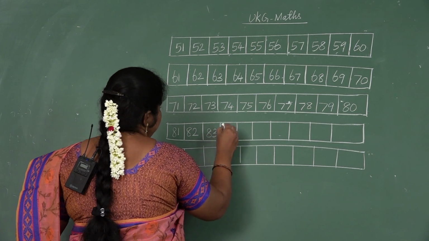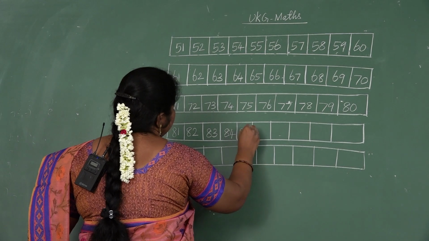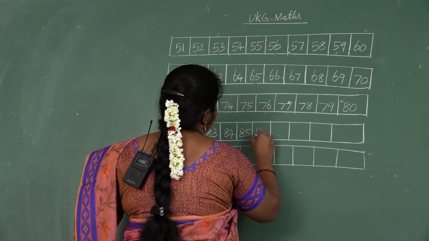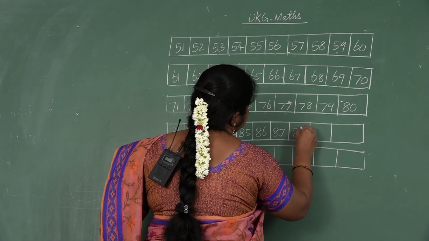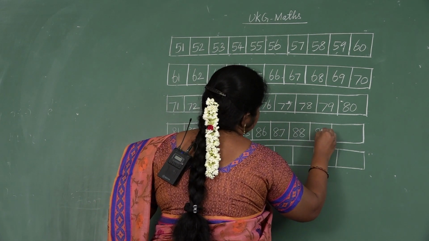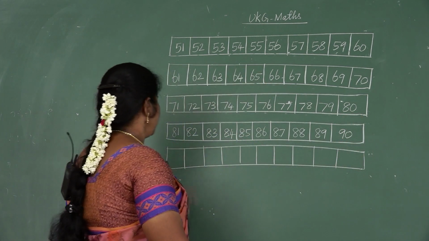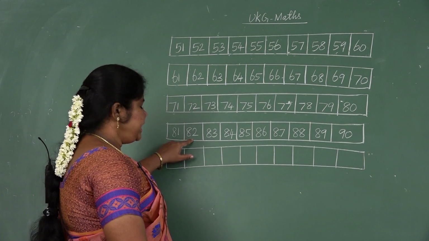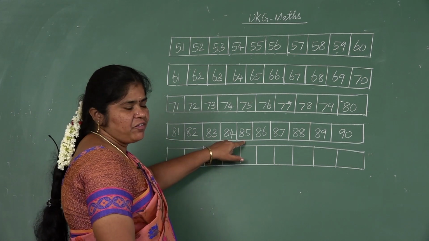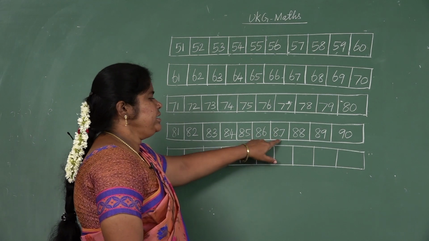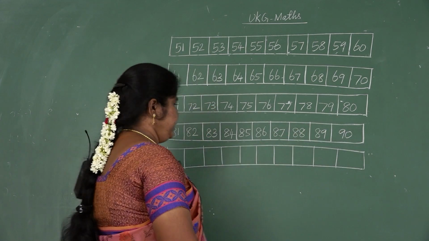Next, 81, 82, 83, 84, 85, 86, 87, 88, 89, 90. Again, 81, 82, 83, 84, 85, 86, 87, 88, 89, 90.